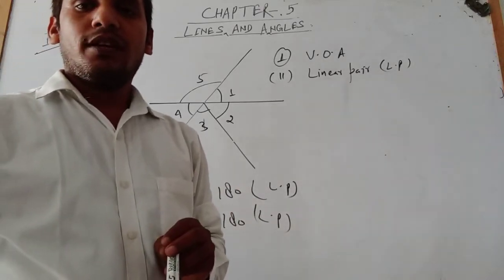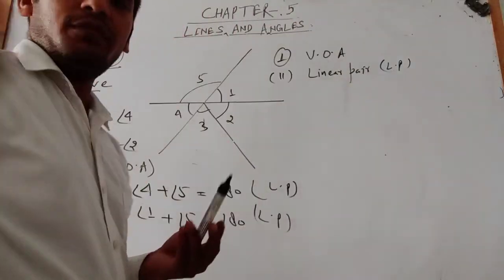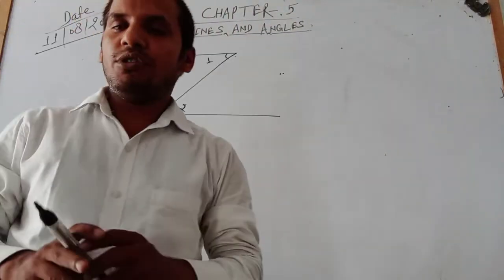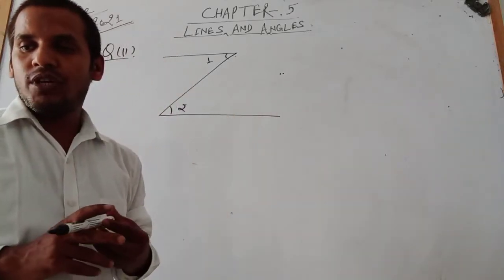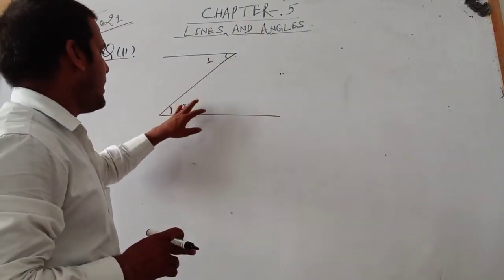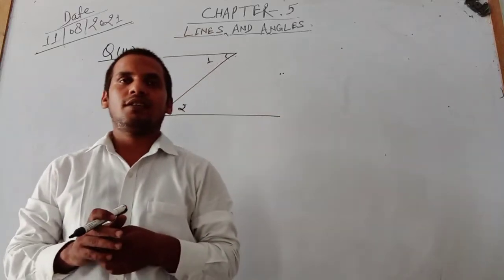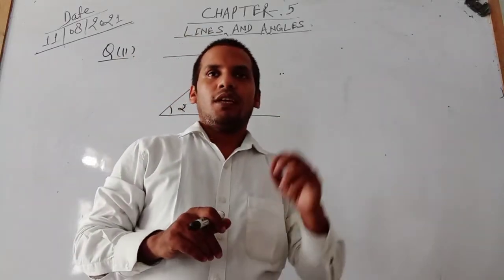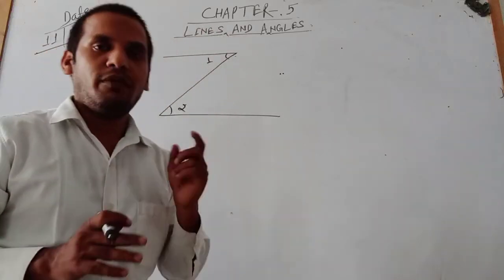It's okay. Now question number 11 is here. In question number 11, in the given figure, is angle 1 the adjacent of angle 2? The question says, are angle 1 and angle 2 adjacent angles? No. We have already discussed that adjacent angles have a common vertex.